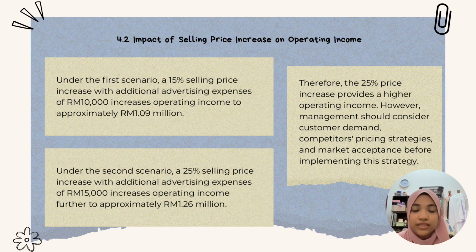Under the second scenario, a 25% selling price increase with additional advertising expense of 15,000 increases operating income further to approximately 1.26 million. Therefore, the 25% price increase provides a higher operating income. However, management should consider customer demand, competitors' pricing strategy, and market acceptance before implementing this strategy.